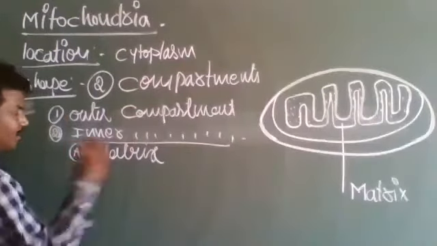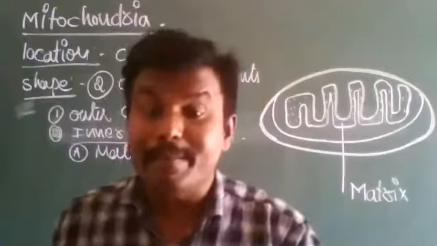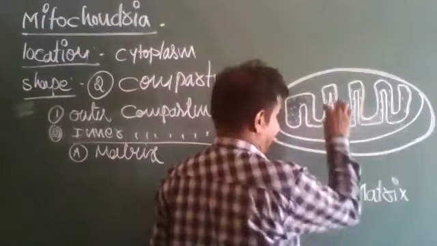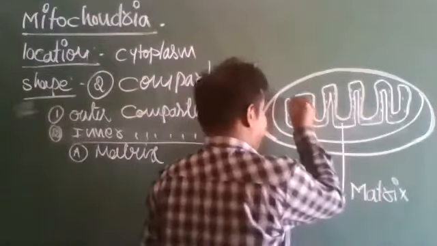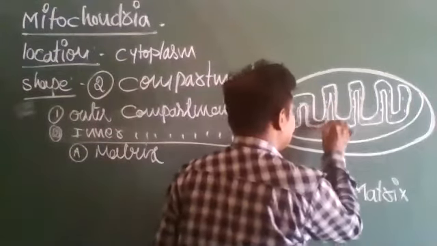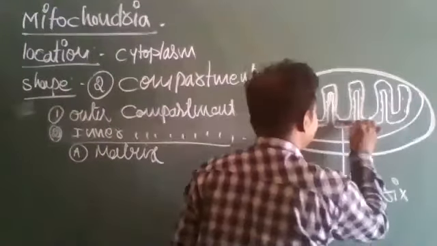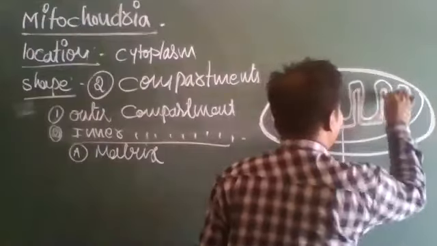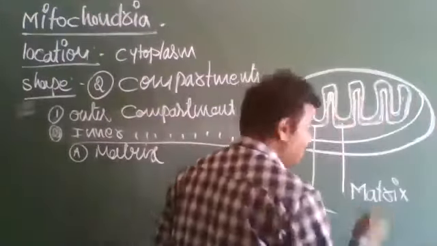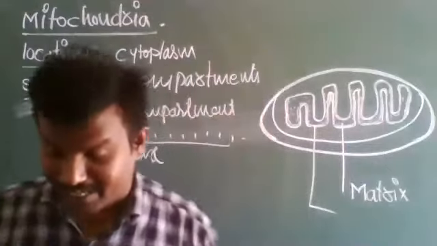The matrix is surrounded by a membrane. This membrane is called the inner membrane of mitochondria.